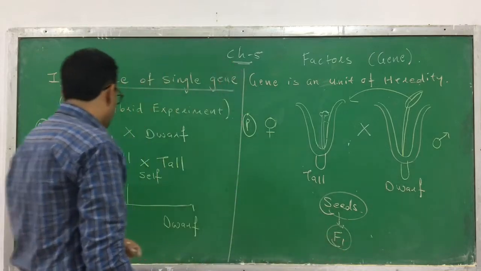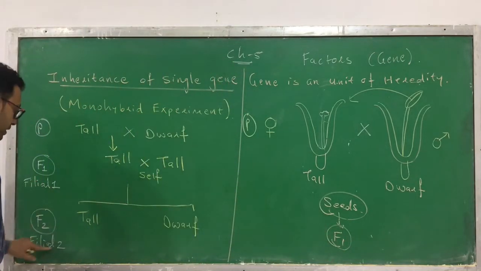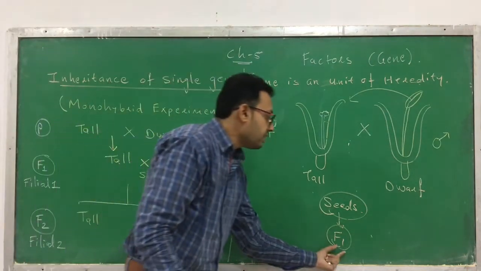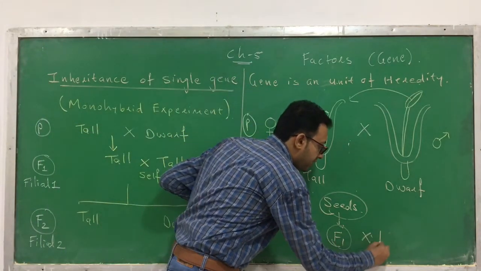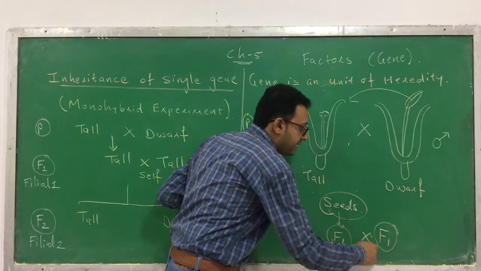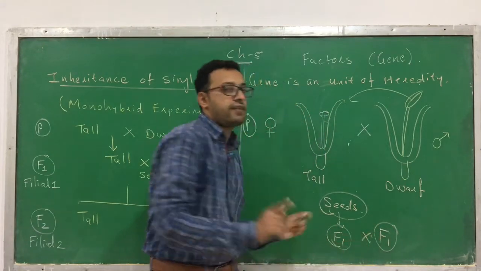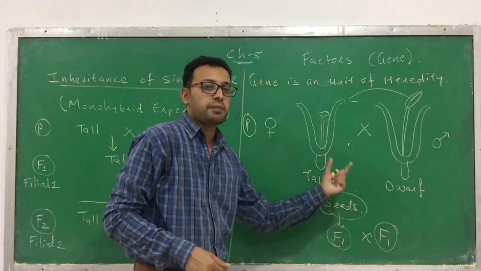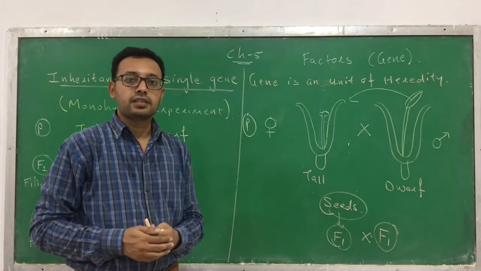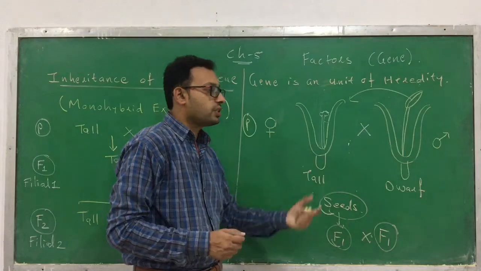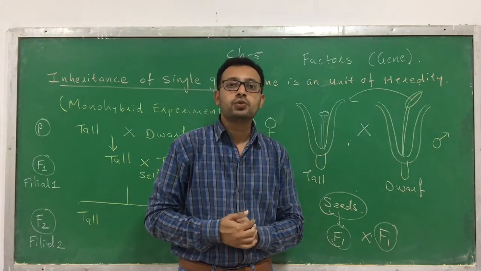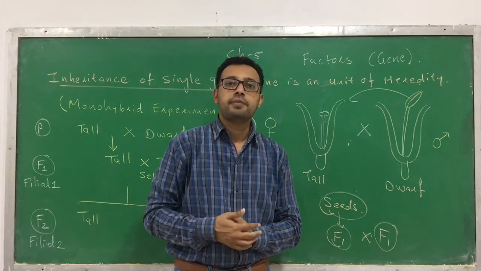And the same thing he did to generate the F2 generation from F1. The difference is that here he did self crossing. Self crossing means he crossed two plants of the F1 generation and obtained the F2 generation. So this is the procedure of how he did it. Clear? But this procedure is not important, or rather we have already done it in chapter number 2, what we call artificial hybridization.